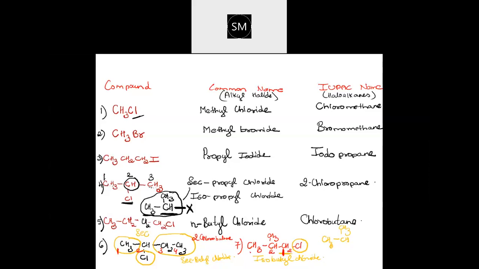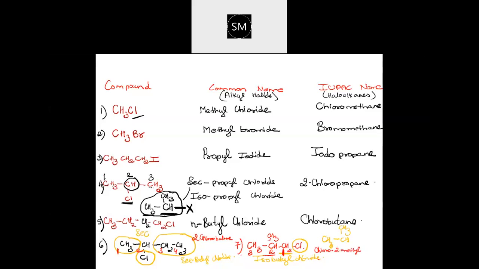Second position will be methyl. Longest chain is this, no? 1, 2, 3. First position chloro. Second position, what are you having? Methyl. So it should be chloro. 1-chloro, need not write 1. Chloro, 2-methyl. Agree? Yes, 2-methyl.